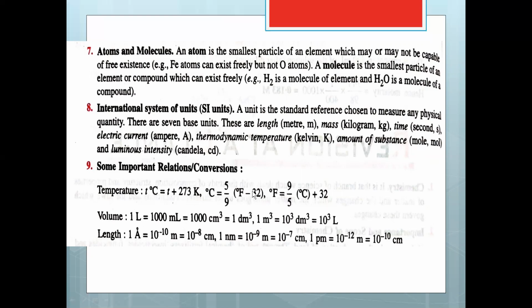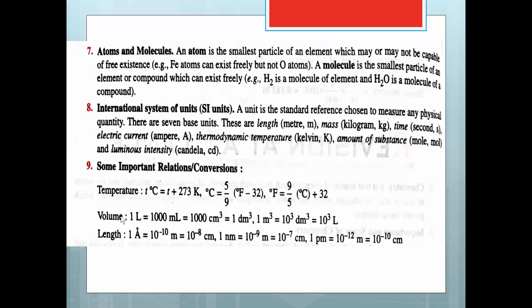Then some important relations, conversions. I have already told you that if I need to convert Kelvin to degree Celsius, then it is temperature plus 273 Kelvin. And if you need to convert Fahrenheit to degree Celsius, it is C by 5 equals to F minus 32 upon 9.